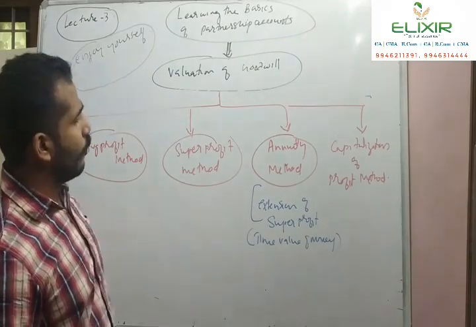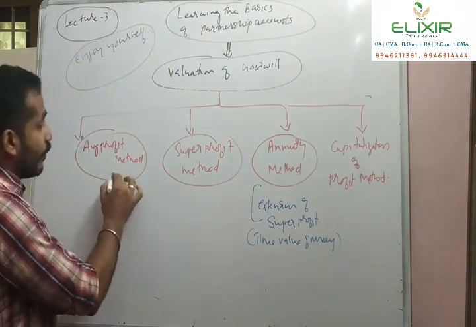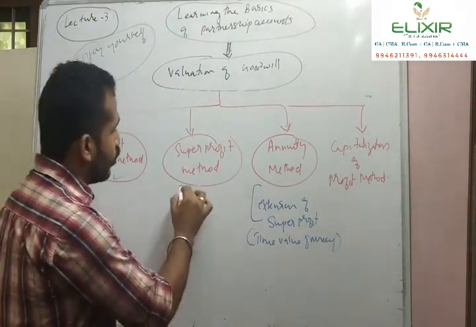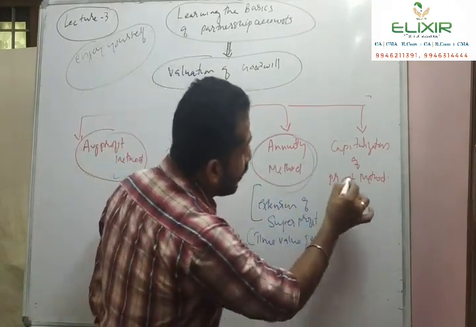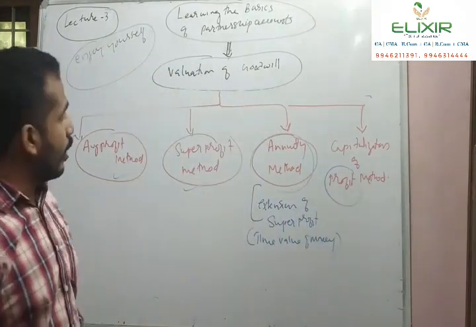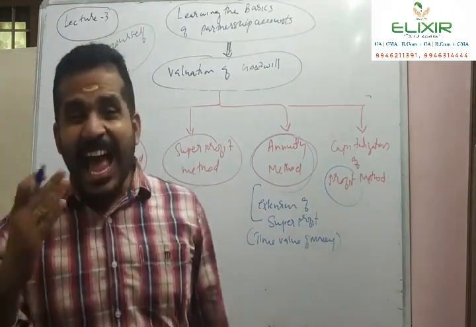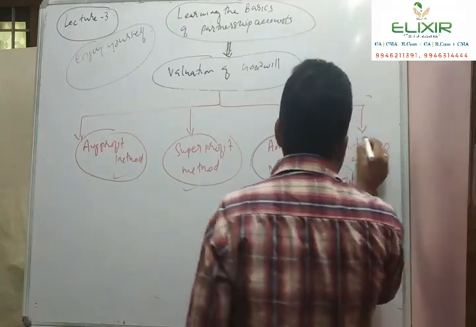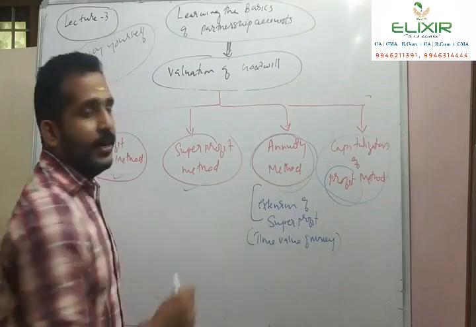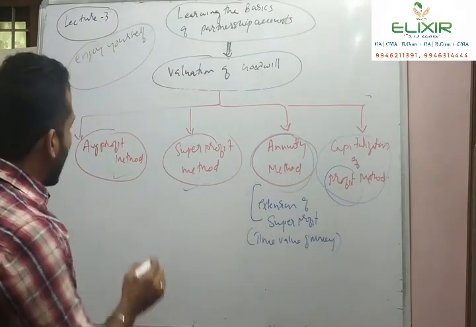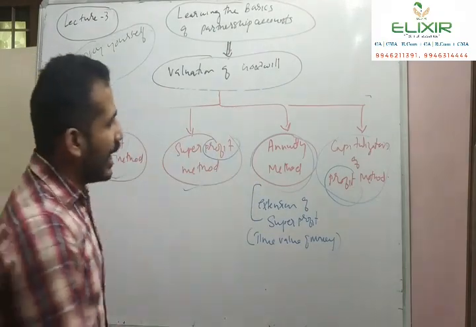We generally follow 4 methods for the purpose of valuation of goodwill. One is the average profit method, then super profit method, then annuity method, and the capitalization of profit method. What are the methods? Average profit method, super profit method, annuity method, and capitalization of profit method. When we analyze the headings of these methods, see average profit, super profit, again annuity.